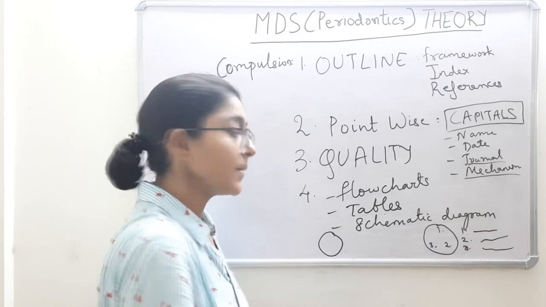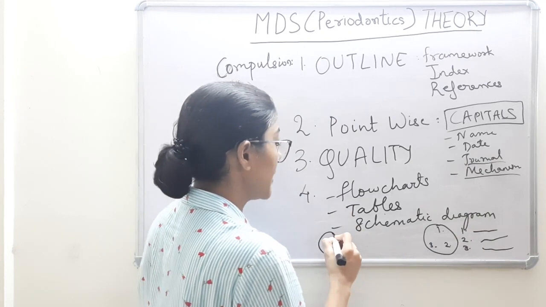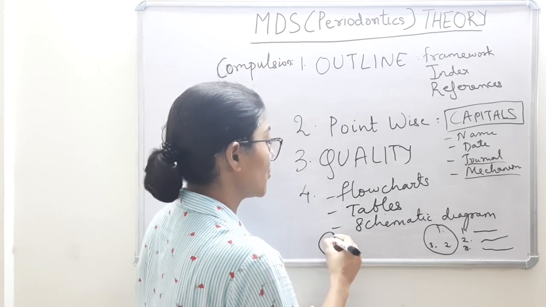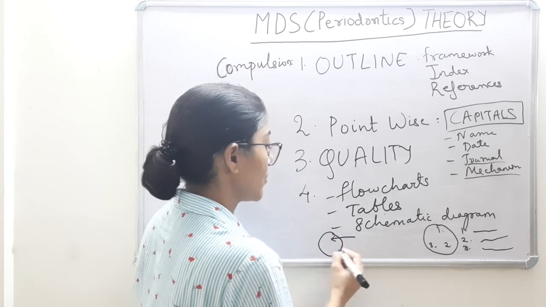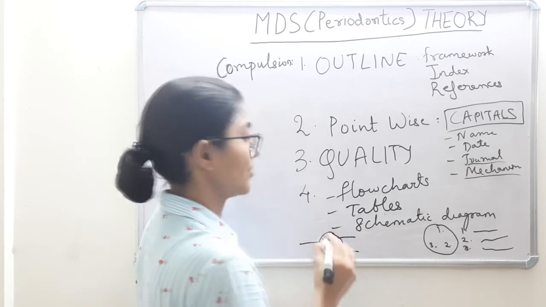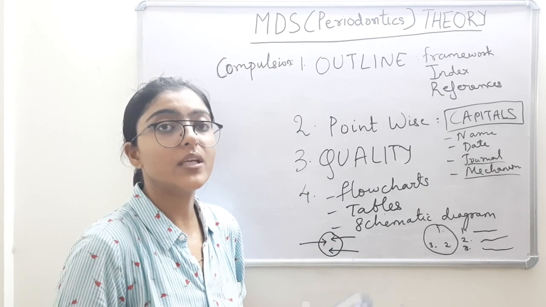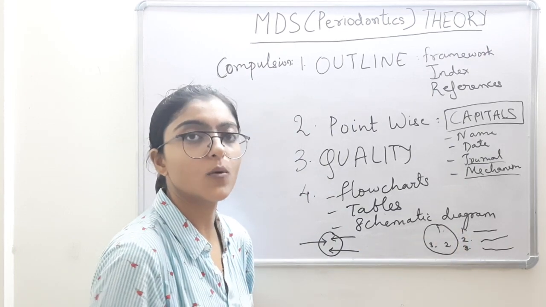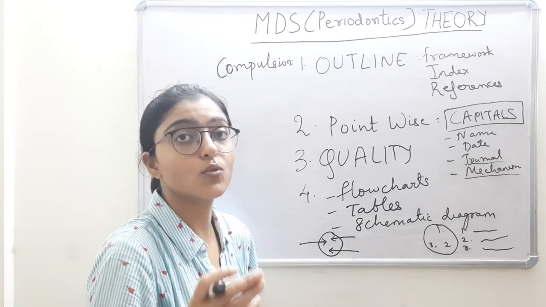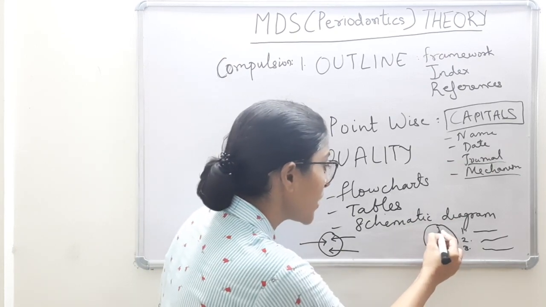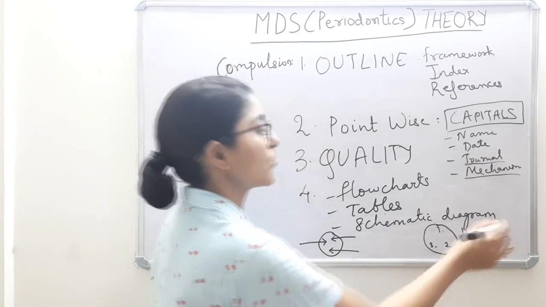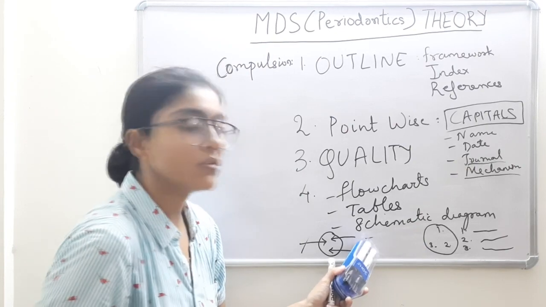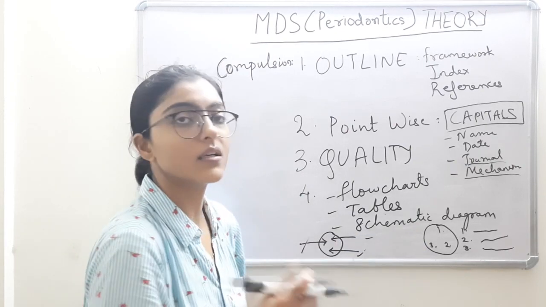This is one kind of labeling, and my opinion is you should label it with an arrow, and that arrow should be facing onto the point which you want to discuss. This means so and so, this layer is so and so, this layer is so and so. This is how your labeling should be. The other is also acceptable, but in my personal opinion, it is a little lengthy to go through. First I should see, 1 means so and so, 2 means so and so, and this is, okay, 1, 2, 3. Okay, correct. So it's easy for the examiner to check your answer in a quick manner.